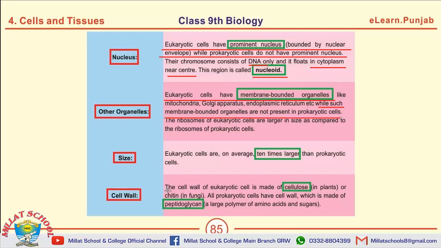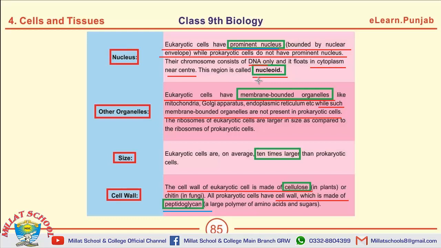The next question is, what is the difference between the cell wall of prokaryotic cells and eukaryotic cells? The cell wall of eukaryotic cell is made of cellulose, while the cell wall of prokaryotic cells is made up of peptidoglycan. The MCQs from this page may be: the first one is about the presence of nucleus and absence of nucleus between the two cells.